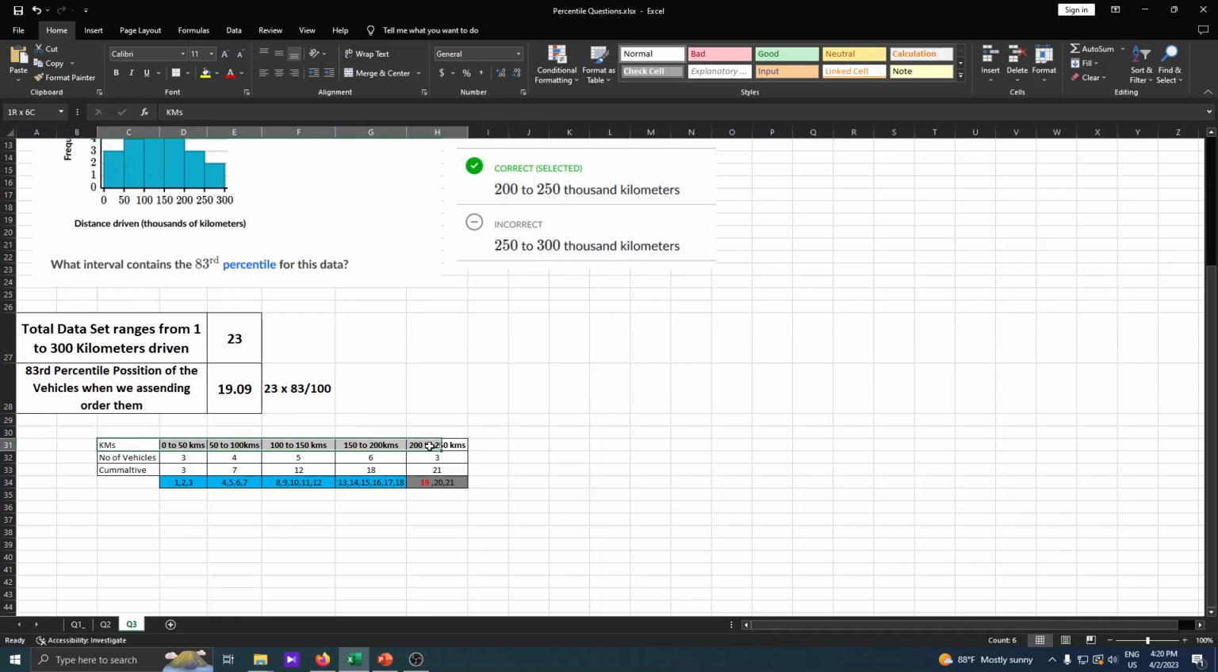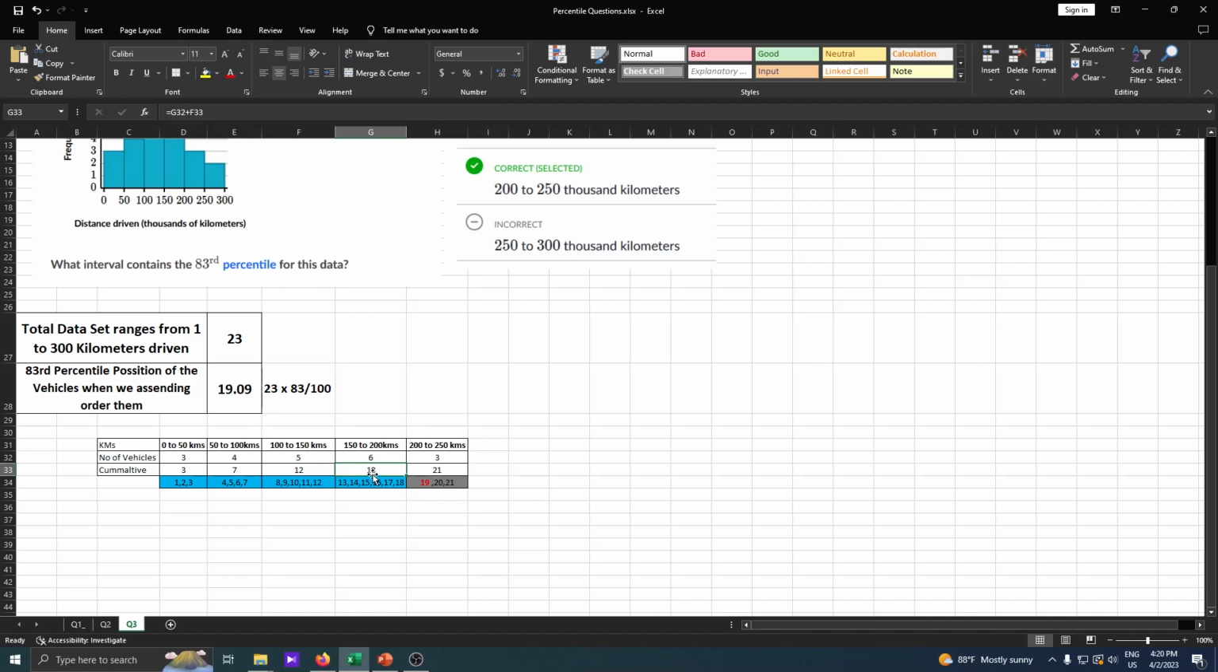Suppose this is the frequency distribution. For kilometers 0 to 50, there are 3 vehicles. For 50 to 100, there are 4 vehicles. For 100 to 150, there are 5 vehicles. For 150 to 200 kilometers, there are 6 vehicles. Similarly, for 200 to 250 kilometers, there are 3 vehicles. So in the cumulative distribution, there are 3, 7, 12, 18.